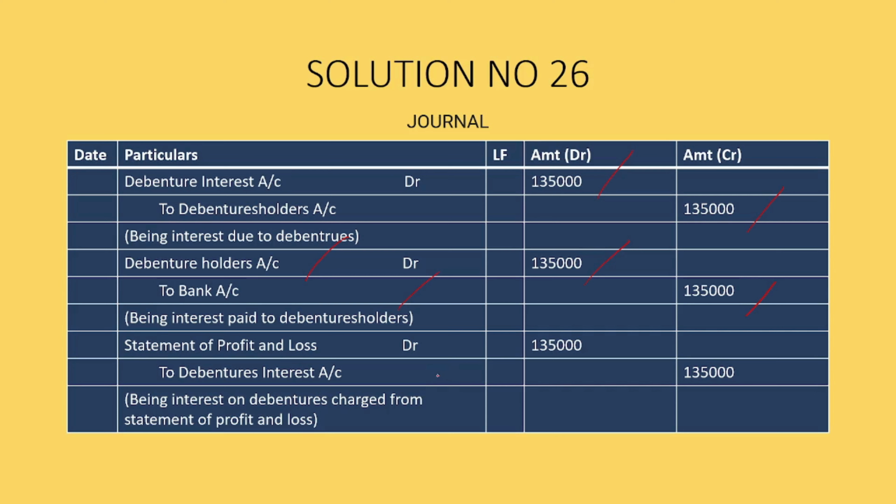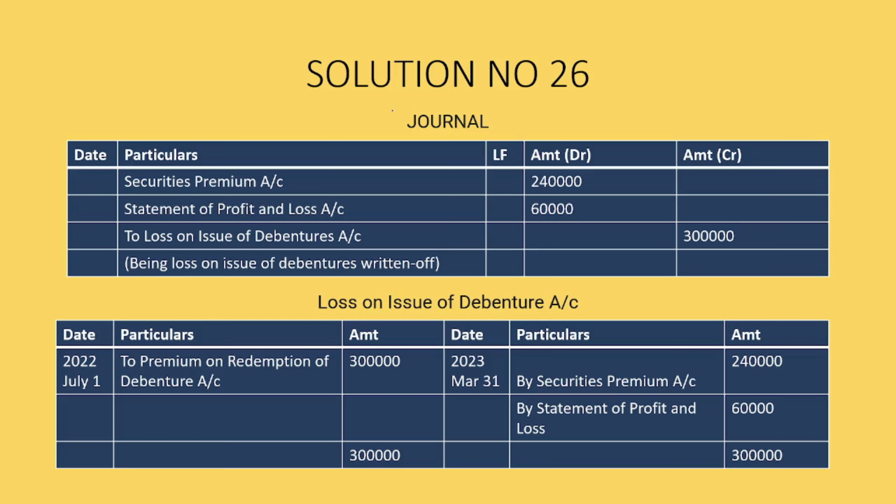Statement of profit and loss account debit 1,35,000, to debenture interest account 1,35,000. Securities premium account debit 2,40,000. Statement of profit and loss account debit 60,000, to loss on issue of debenture account 3 lakhs.